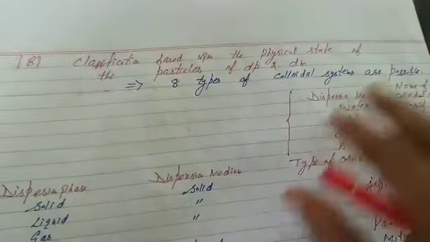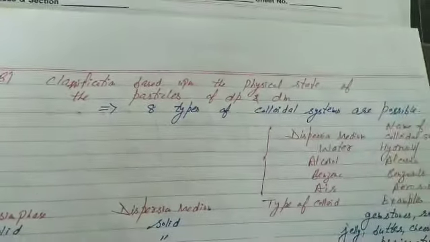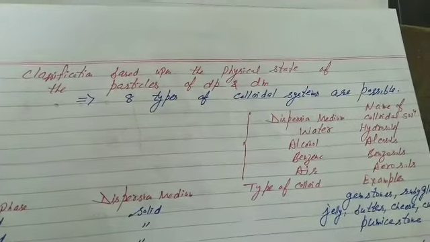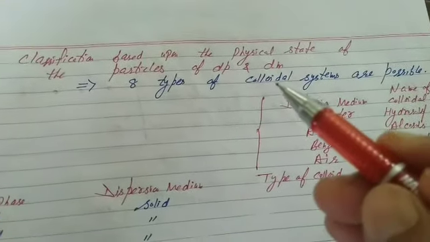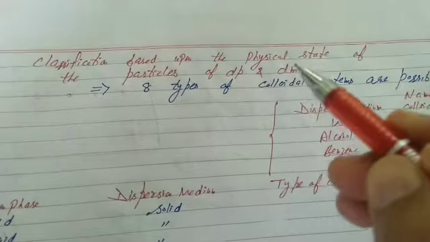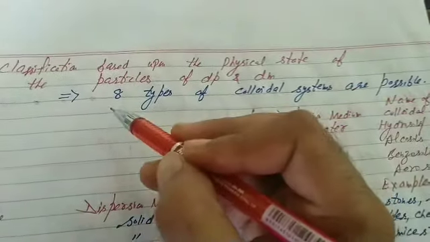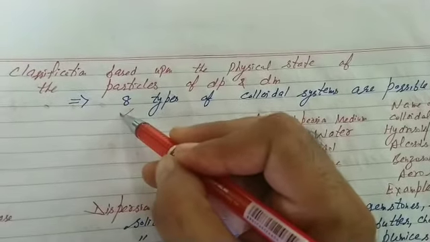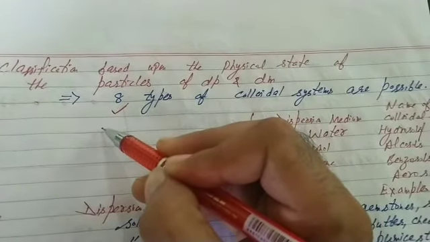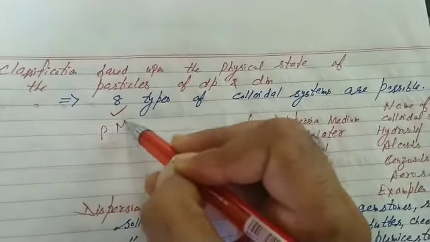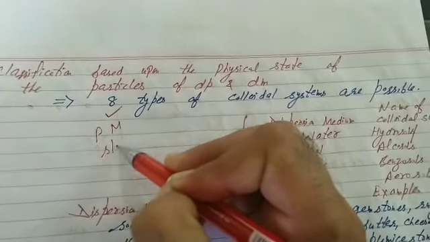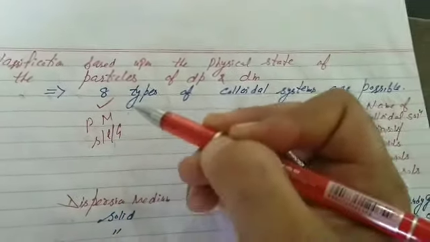Now the second way, students. In the second way, classification is based upon the physical state of the particles of dispersion phase and dispersion medium. Physical state, that is solid, liquid or gas. On this basis, there are 8 types of colloidal solutions depending upon the physical state of dispersion phase and dispersion medium, that is maybe solid, liquid or gas. These are of 8 types.